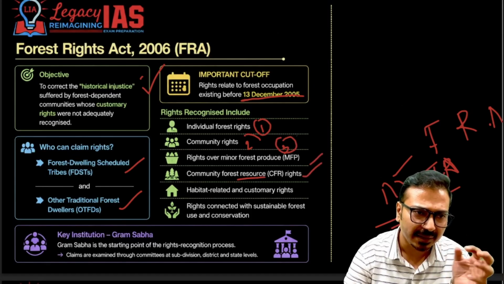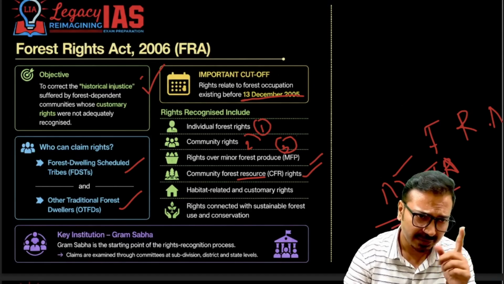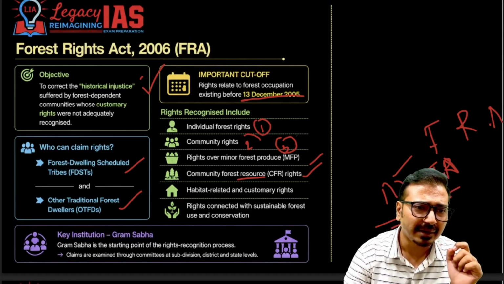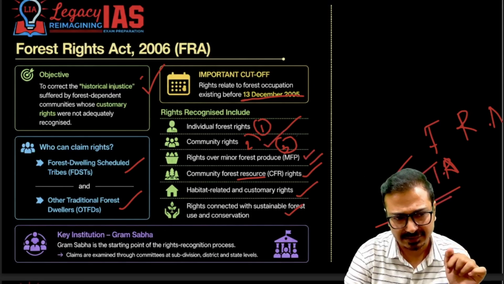So community rights as well as individual rights are protected. Then habitat-related customary rights are also there, and rights connected to sustainable forest use and conservation. So three things you have to remember: individual forest rights, community rights, and rights over minor forest produce. These rights are very important and they are recognized.